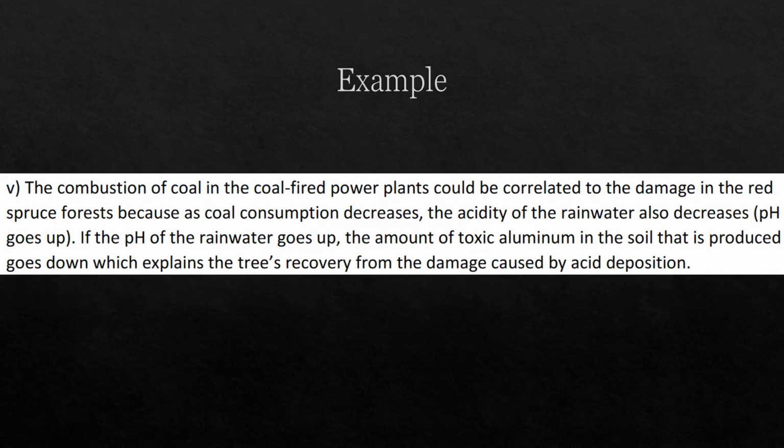A good answer that demonstrates that: the combustion of coal in the coal-fired power plant could be correlated to the damage in the red spruce forest because as coal consumption decreases, the acidity of the rainwater also decreases. pH goes up. If the pH of the rainwater goes up, the amount of toxic aluminum produced in the soil goes down, which explains the trees' recovery from the damage caused by acid deposition.